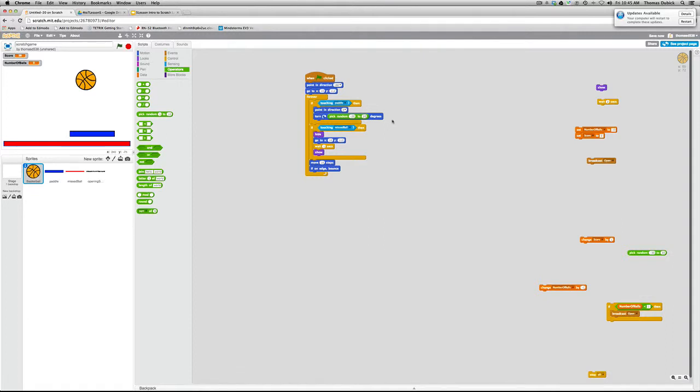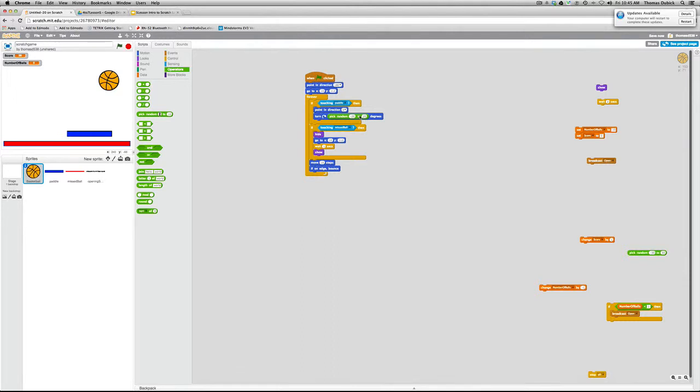All right? And that's because that's in between 0. If it was going down at 180, you'd want something between, say, 160 to 200. So now when we go ahead and hit the ball, it's going to hit a little bit different each time. All right, so that's how we pick a random number. We go into, again, math over here, and you can pick a random number. You can change it once it's over there.